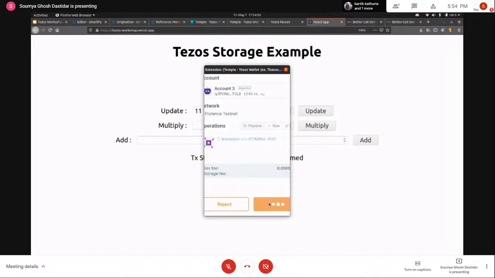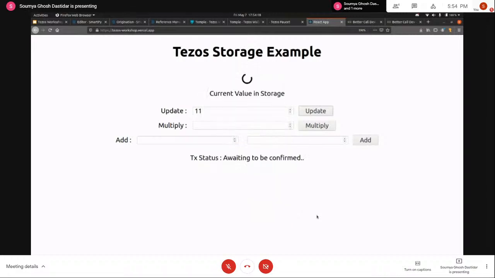So if you confirm the transaction, this is basically going to send over the transaction to the network, and once the transaction is verified and validated, it is going to be added to the blockchain. And once that happens, we should see that the value here has updated.